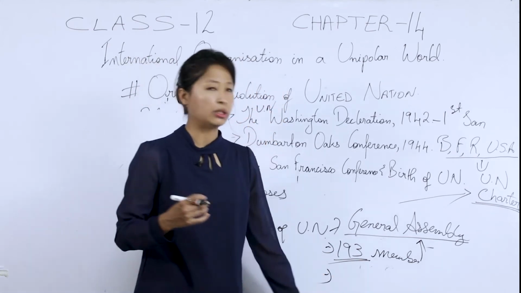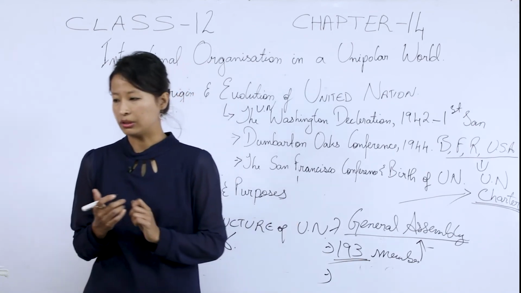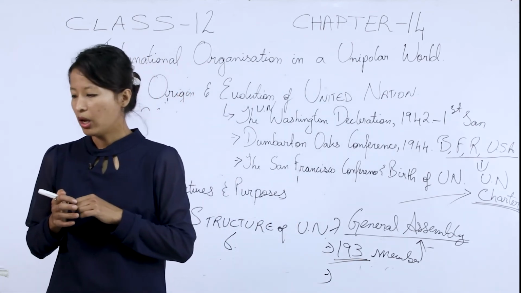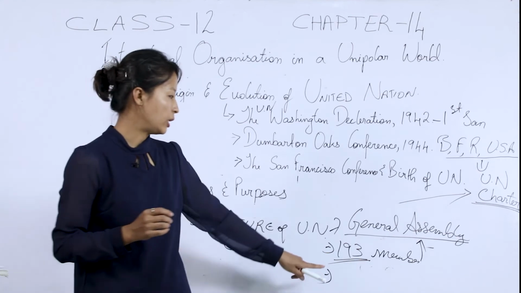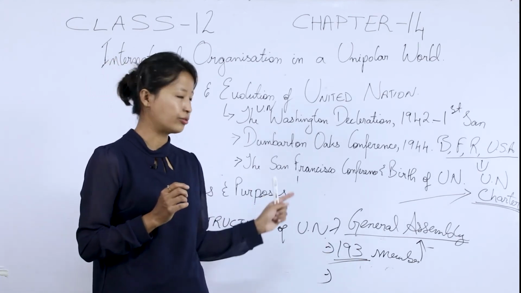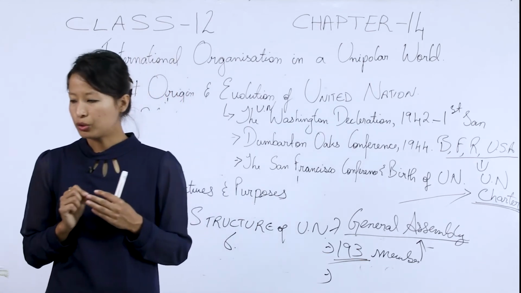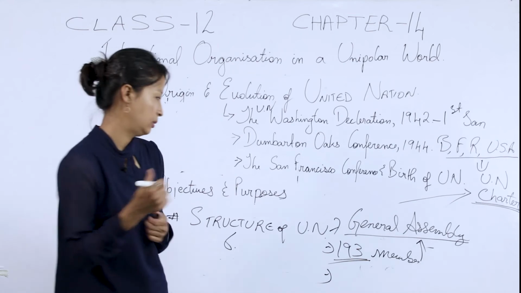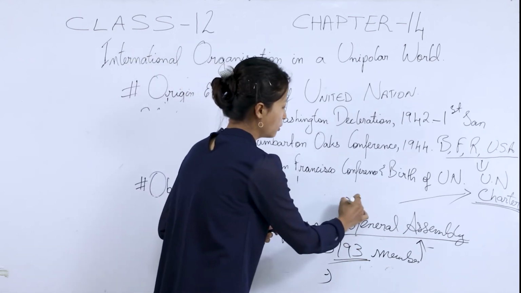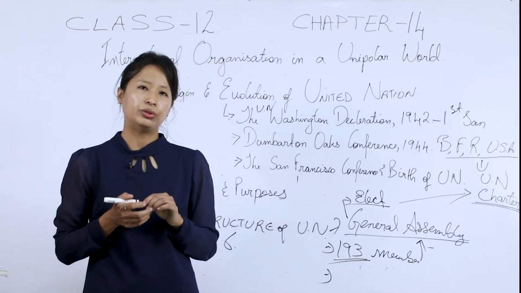Now, what are the functions or areas of focus for the General Assembly? What is their work? The first one, they discuss any issues relating to peace and security. That is the first function. Anything to do with peace and security. Now, number 2, they will elect non-permanent members to the Security Council.